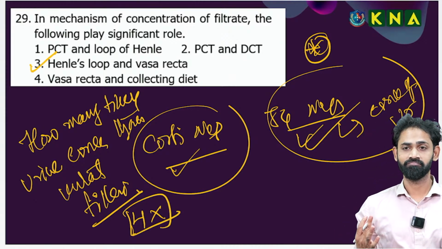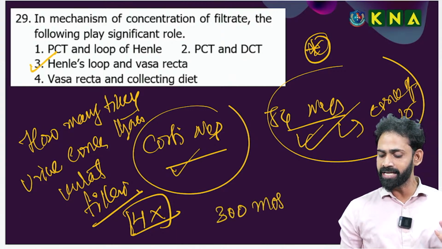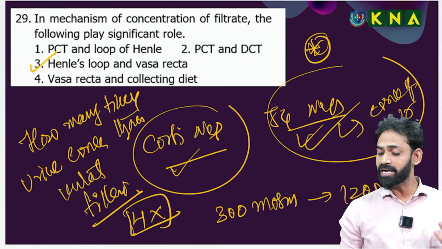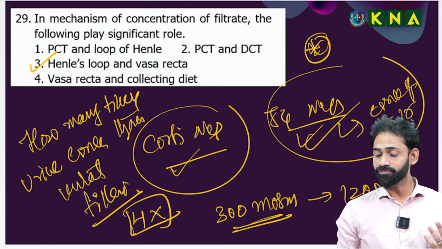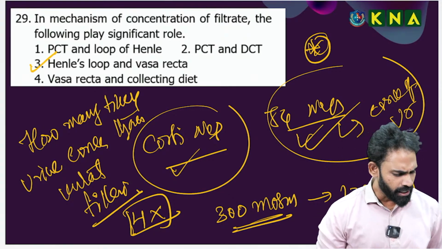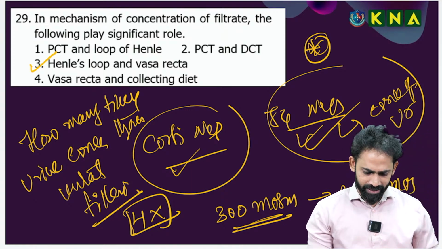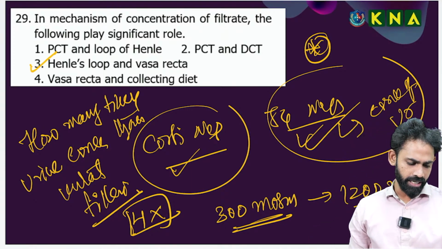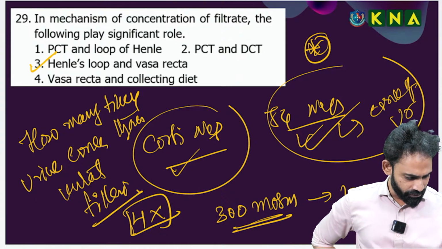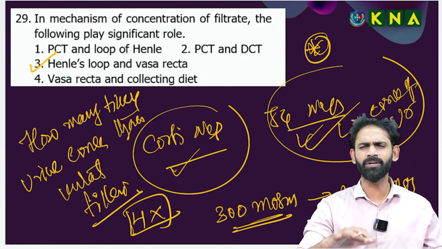Initial filtrate is 300 milliosmolarity per liter. Our urine is 1200 milliosmolarity per liter. 4 times. 3 4s are 12, 1200. Brother, not the 180 liters, I'm not asking about that. I'm asking about the urine. So here somebody said 4 times. Aishwarya, congrats. Okay, going forward. Very superficial questions only.